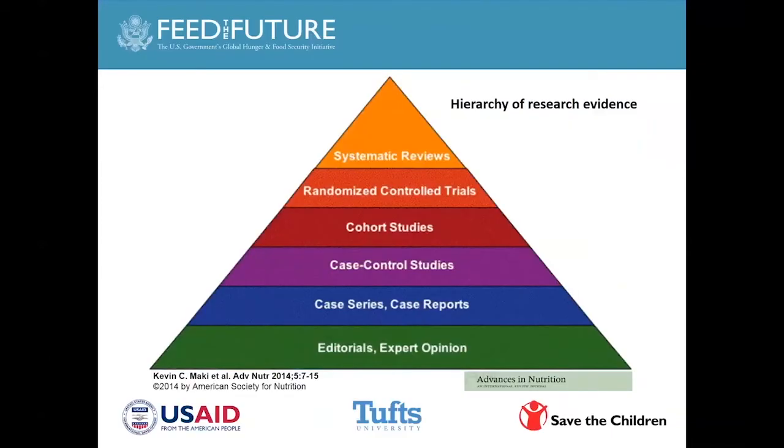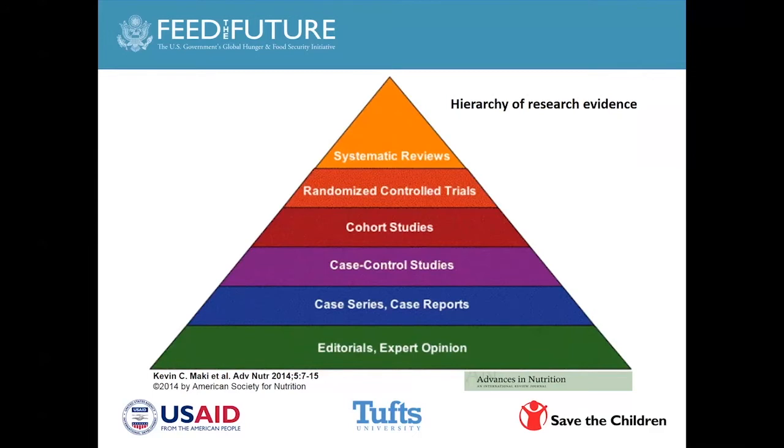And in just taking it to where Eileen was coming from in the Lancet series, there is a hierarchy of research evidence. So you have different designs, you have different methods you can implement a study. Those designs have to be really linked to what your research question is. But we know that systematic reviews, which are a compilation of different studies, are considered as the highest level of rigor. And I'm going to go into some of the first three slices of this pyramid so we can look at each of these and why these are considered at the highest level. So you have the systematic reviews, randomized controlled trials, and cohort studies. These are considered as the top three tiers of the hierarchy of research evidence.